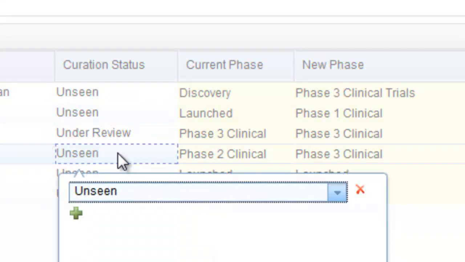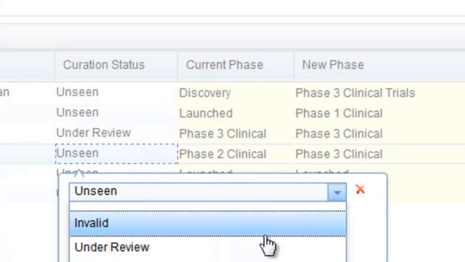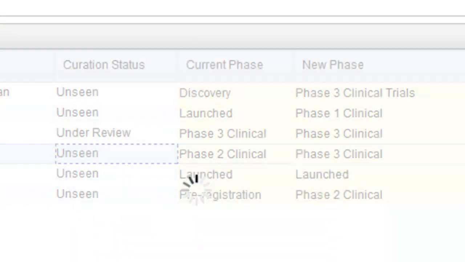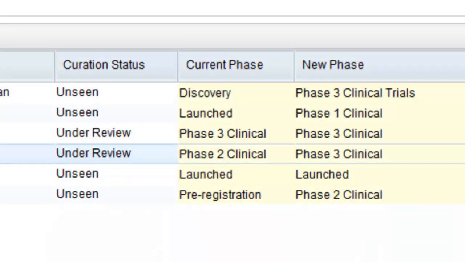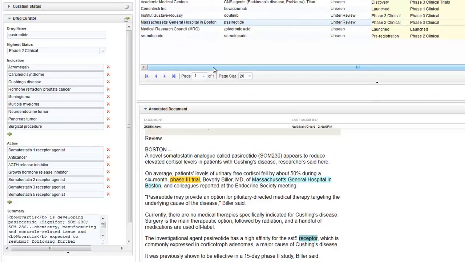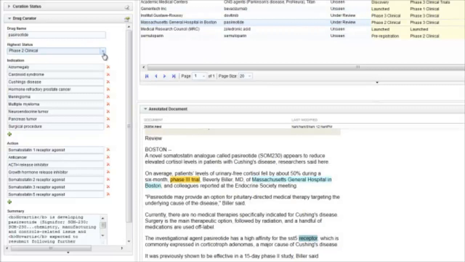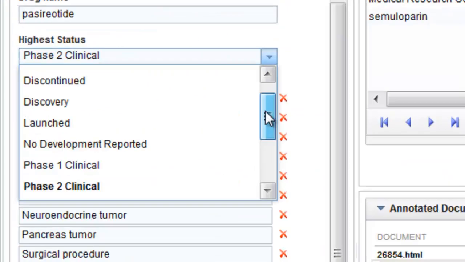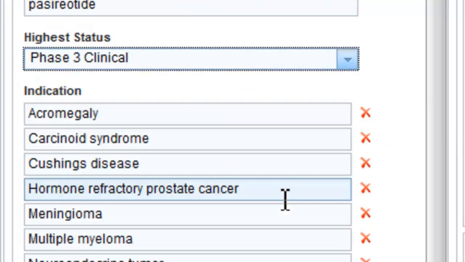So I should actually update the data within Anzo so that it's consistent with the information that's coming from the newspaper article. So I can do that right here in a form. Anzo is not just a dashboard. You can build forms. The forms can have data validation. The forms can have permissions that enable only certain people to update the information. And in this case, I've got permission. This is my data. This is data that I care about. I'm going to update it so that it's phase 3 in the system. And that data is available immediately to everybody else who's using it.